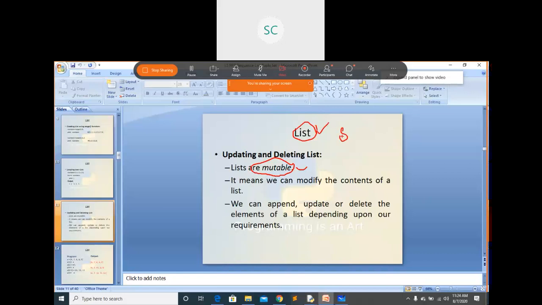Strings are immutable, right? Once you declare any string, you cannot insert some characters within that string. In the same way, tuples are also immutable, that we will see later. Here just remember, string is immutable, list is mutable. You can do all the updates here: you can update, delete, insert. All the operations you can do on lists.